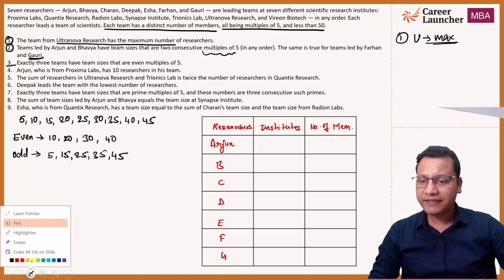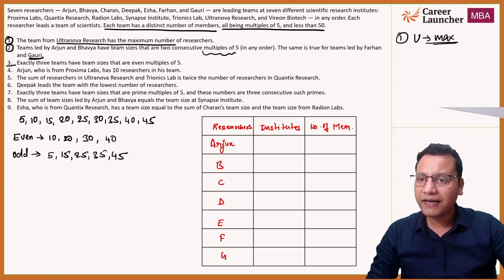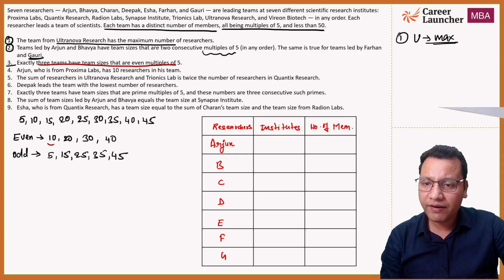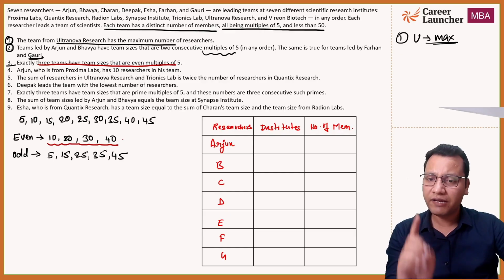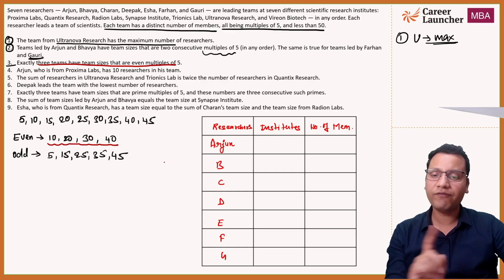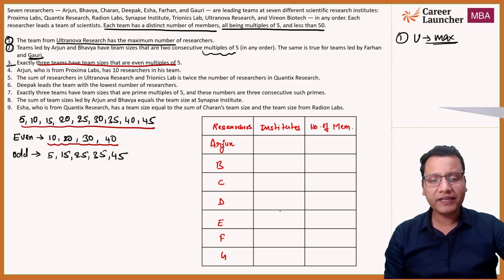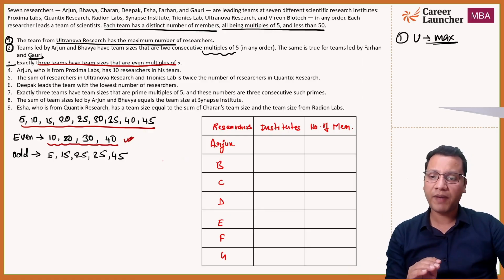Now, as the statement says, exactly three teams have the team size which are even multiples of 5. That means, out of the four even multiples of 5 that you see here, only 3 numbers will be there in our table and 1 will be eliminated. Since we have 9 multiples here, out of these 9 multiples only 7 will come in our table. That means one number is eliminated from here and the other 3 numbers will come on the table.